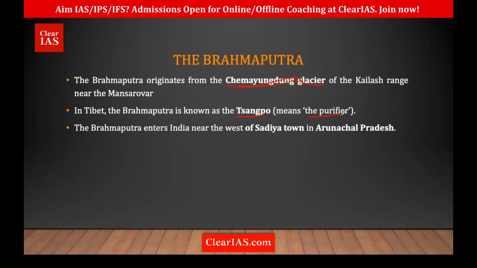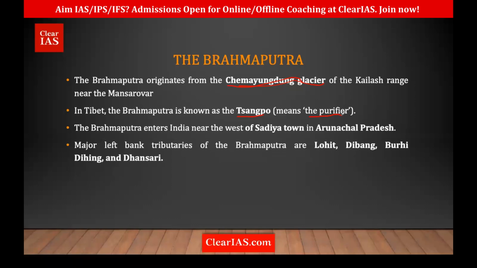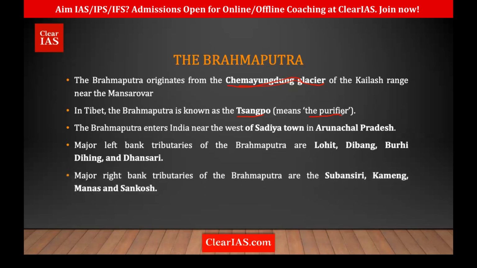And it flows all the way to the northeast, parallel to the Himalayas. Then there's a Dihang Gorge in Arunachal Pradesh where it takes a U-turn. And at Sadia town, it enters India, near the west of Sadia. And we're talking about the important tributaries. The left bank ones are Lohit, Dibang, Buri Dihing, and Dhansiri. And the right bank ones are Subansiri, Kameng, Manas, and Sangposh.